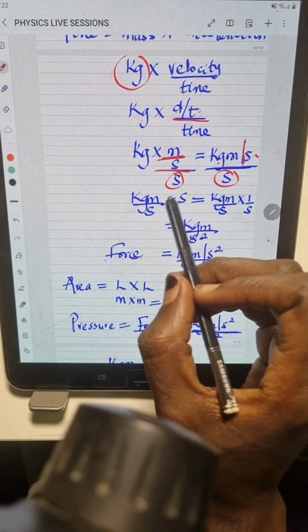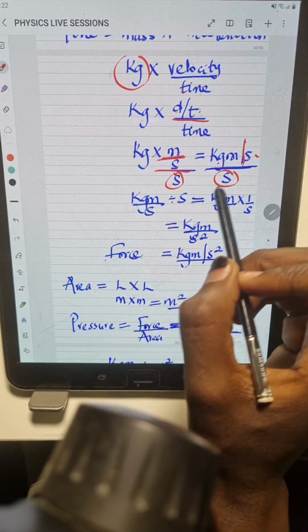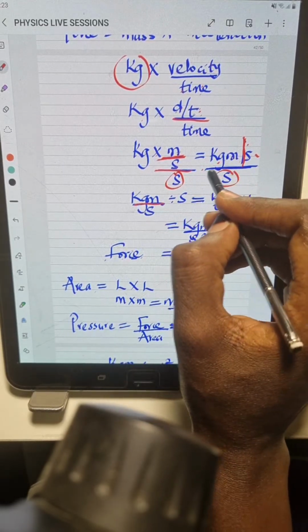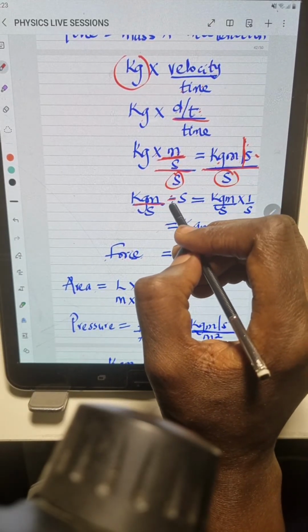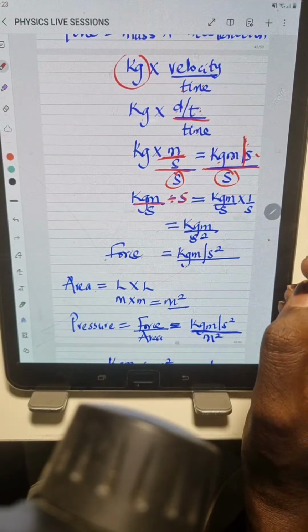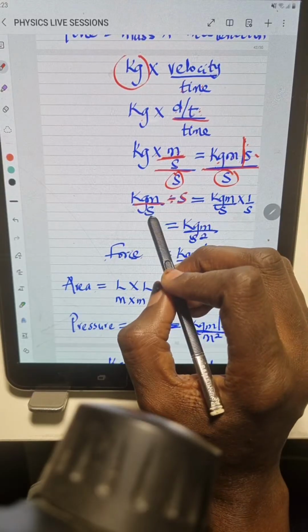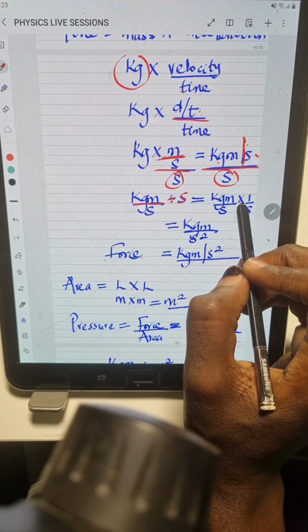So we have kgm, and this line here is division, divided by s. So I have kilogram meter all over s. Division turns to multiplication.